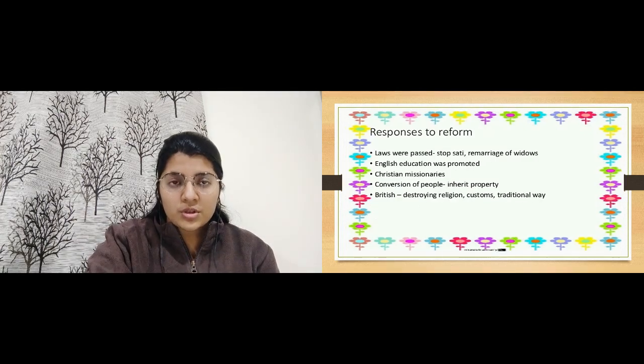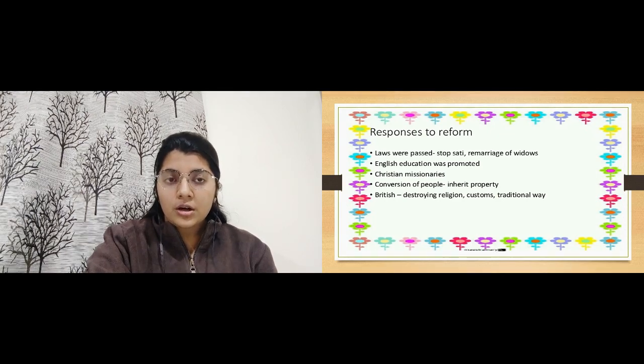Then what were the responses to reform? Many laws were passed, like stopping the sati system and allowing remarriage of widows, and thereafter English education was promoted, where there would be Christian missionaries. What do we understand by missionaries? That is a person who goes to another country to promote his or her official religion which was followed over there.